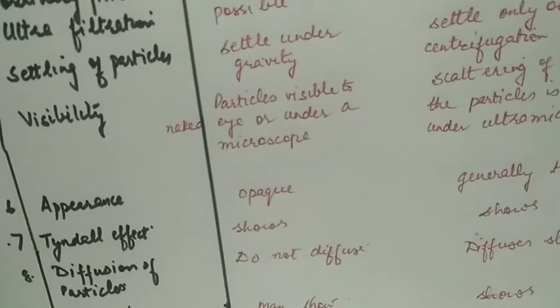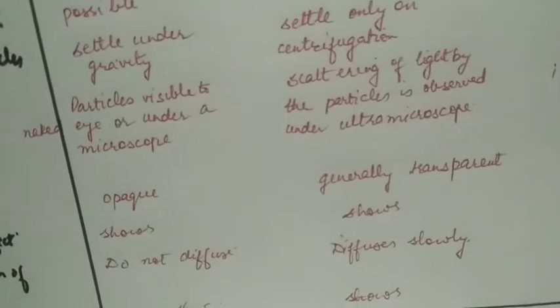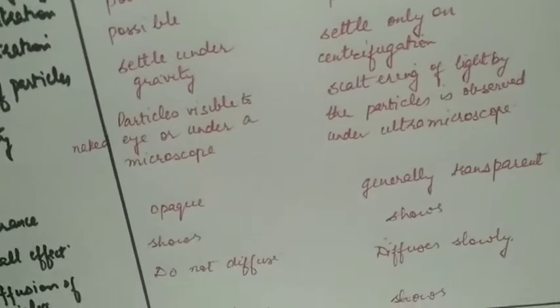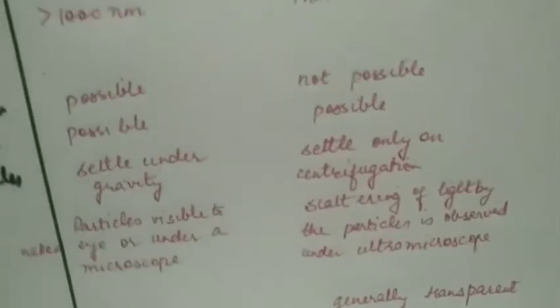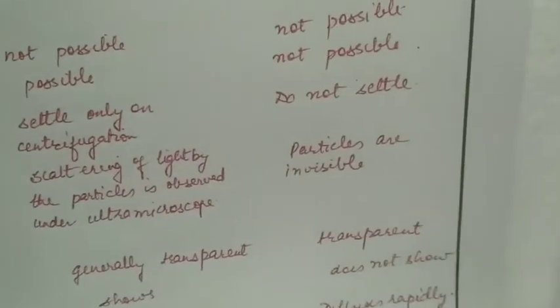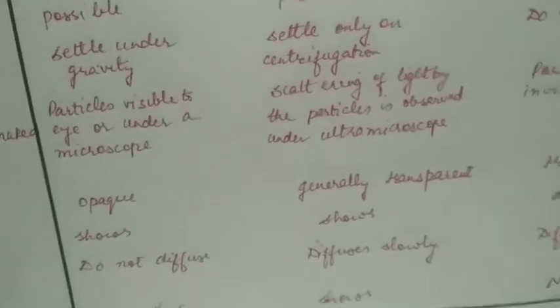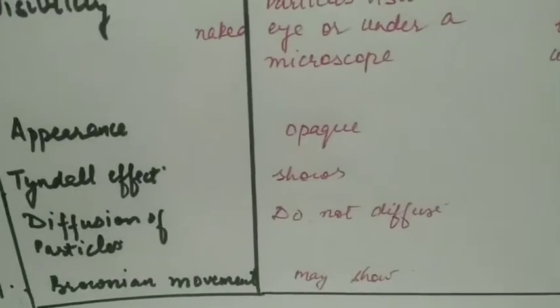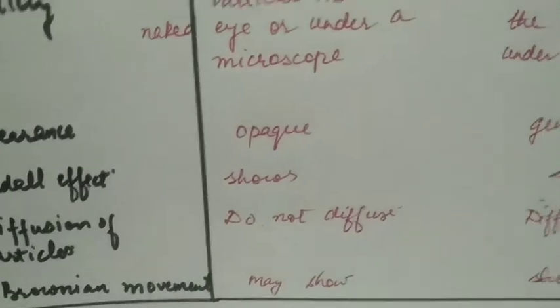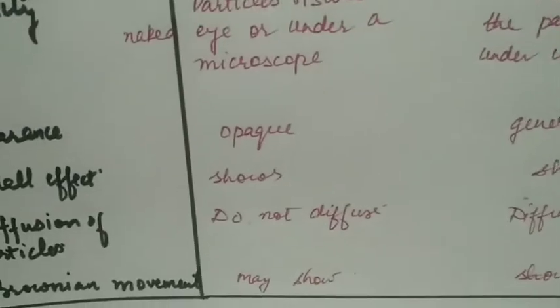Visibility. The particles of suspension are visible to naked eye or under a microscope. Colloidal solution, you can see the particles when they scatter light under ultramicroscope, whereas particles of true solution are invisible even under ultramicroscope. Appearance of suspension is opaque, colloidal solution is generally transparent, true solution is always transparent.